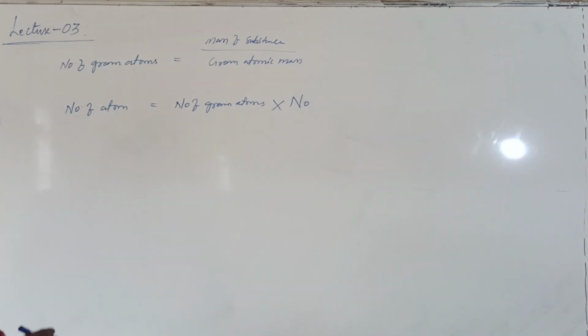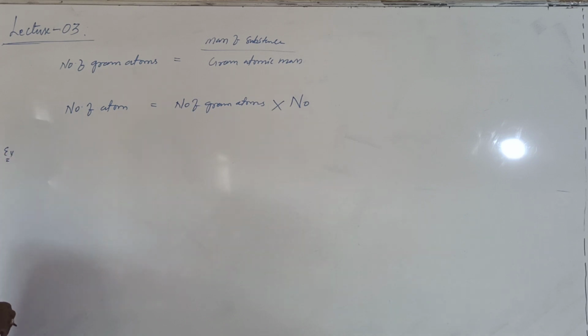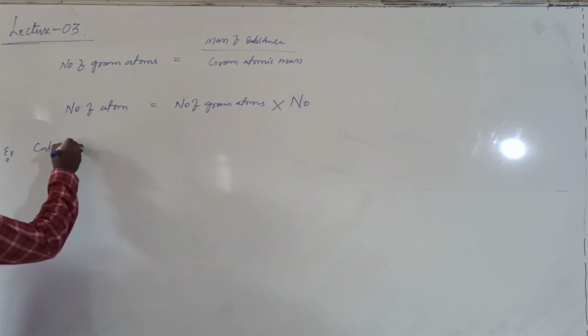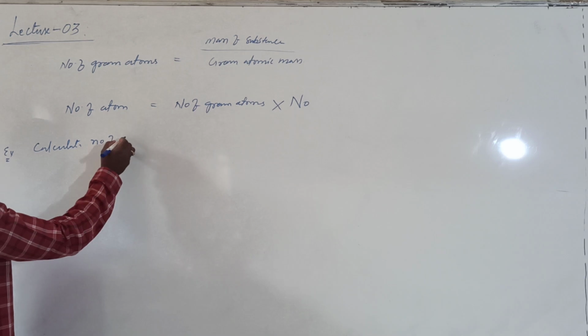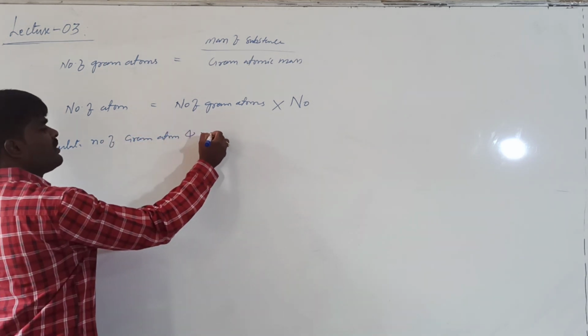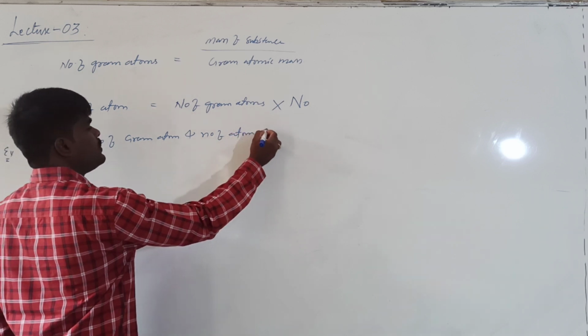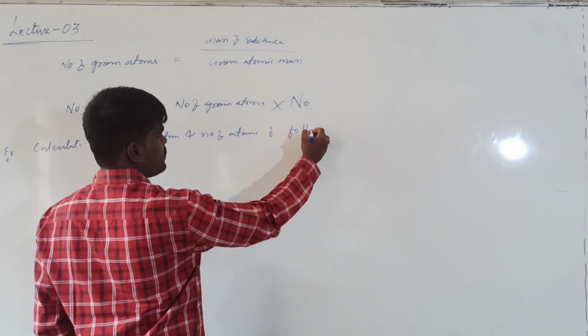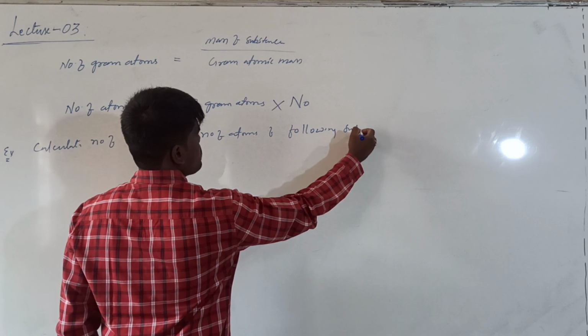For example, we'll see an example. Calculate the number of gram atoms and number of atoms of the following substances.